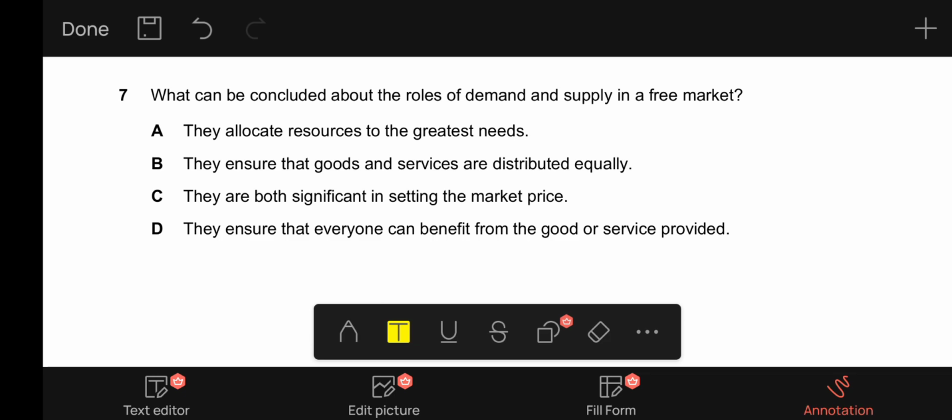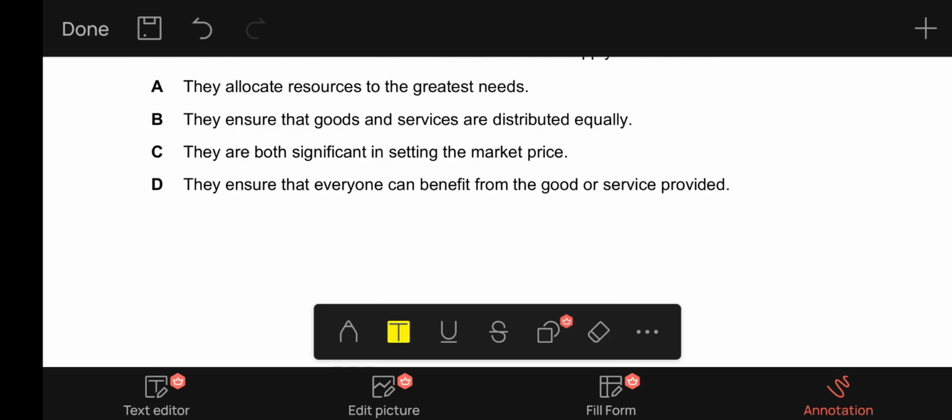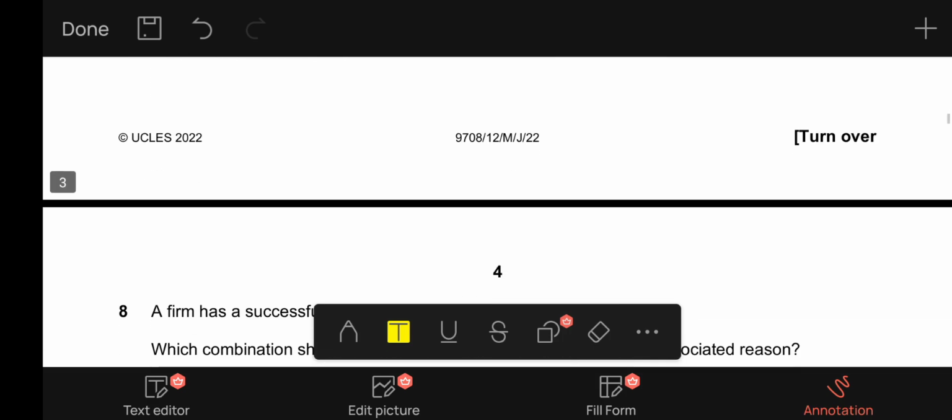C says they are both significant in setting the market price. This is the correct option. And D says they ensure that everyone can benefit from the good or service provided. This is not correct because demand and supply result in a scenario in which only those who can afford it will buy it. So not everybody can benefit from those goods or services. So C is our correct option in this case.